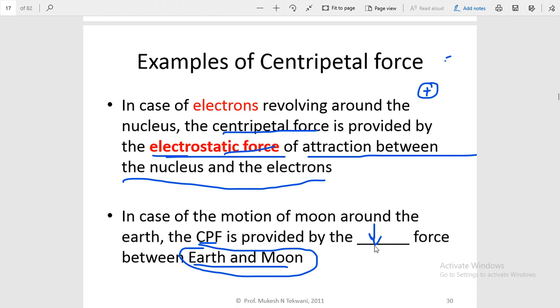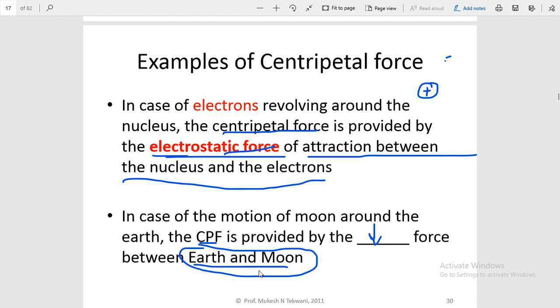So the answer of this part is gravitational force between earth and moon. You can sometimes say gravitational attraction, but let me tell you one thing: gravitational forces are always attractive, they are not repulsive in nature. So you can say either gravitational force or gravitational attraction. So in the case of the motion of the moon around the earth, the centripetal force is provided by the gravitational force between earth and moon. I hope you understand the concept of centripetal force.